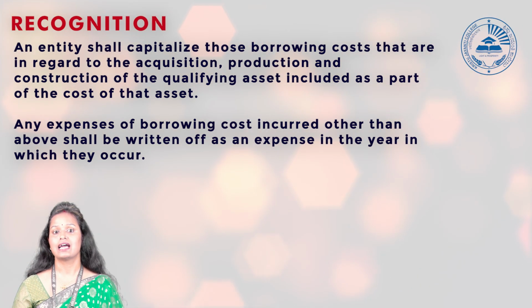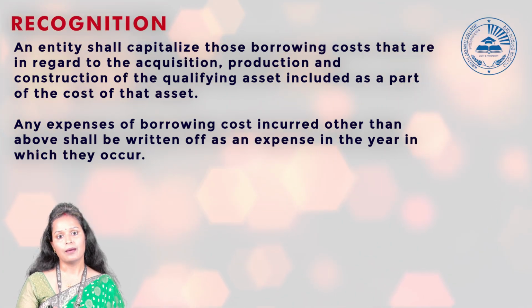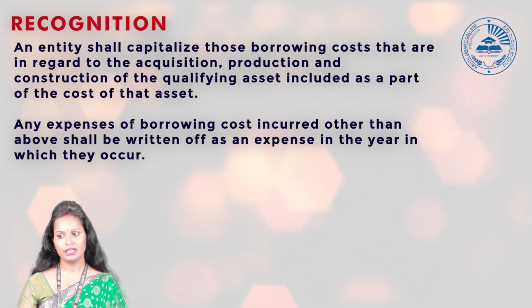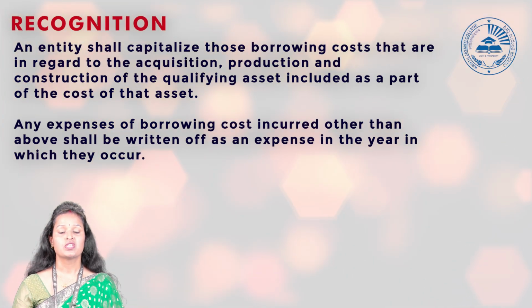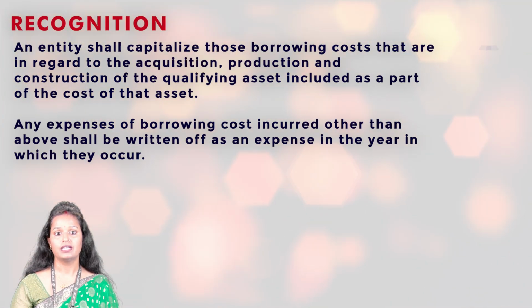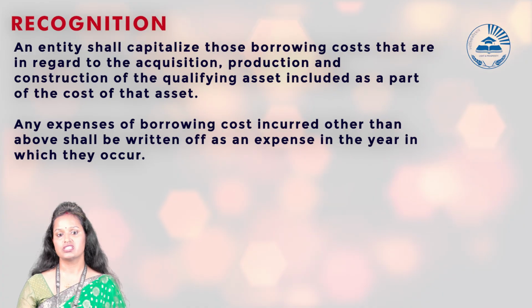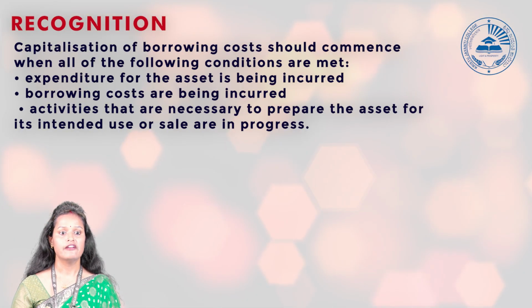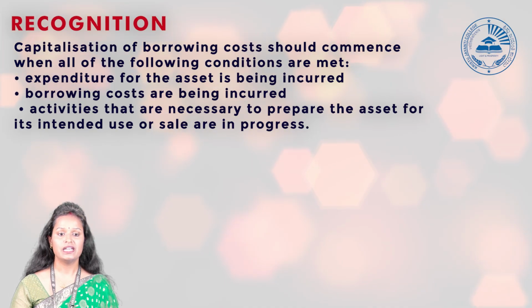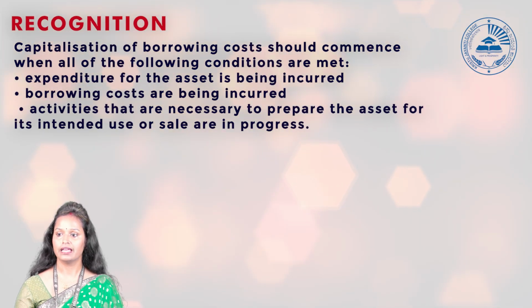Okay, so what is that time period? There will be a commencement of that time period and there will be an end or cessation of that time period. So what is the commencement? Basically 3 conditions are there and all the conditions must be met. Very first condition is that expenditure for the asset is being incurred.